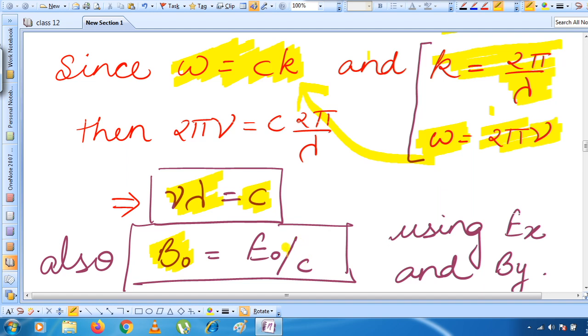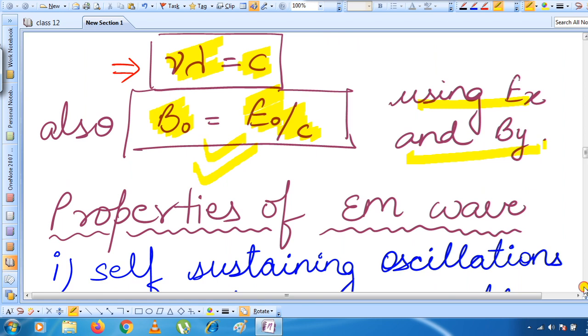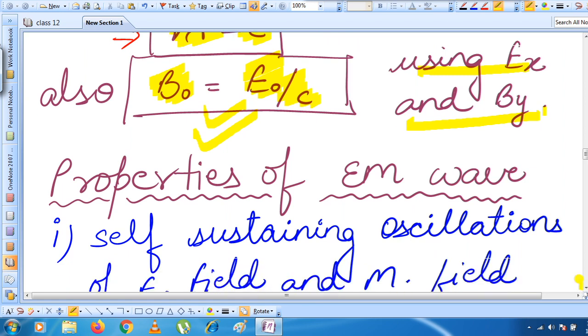And again, with the help of the two equations for electric and magnetic field, we can obtain the value of B naught, which will be equal to E naught upon c. What is c here? c is the speed of light, and E naught, B naught are the magnitudes of electric field and magnetic field, which are oscillating perpendicular to the propagation of wave. Okay, this we can derive with the help of those two equations, as you can see here.